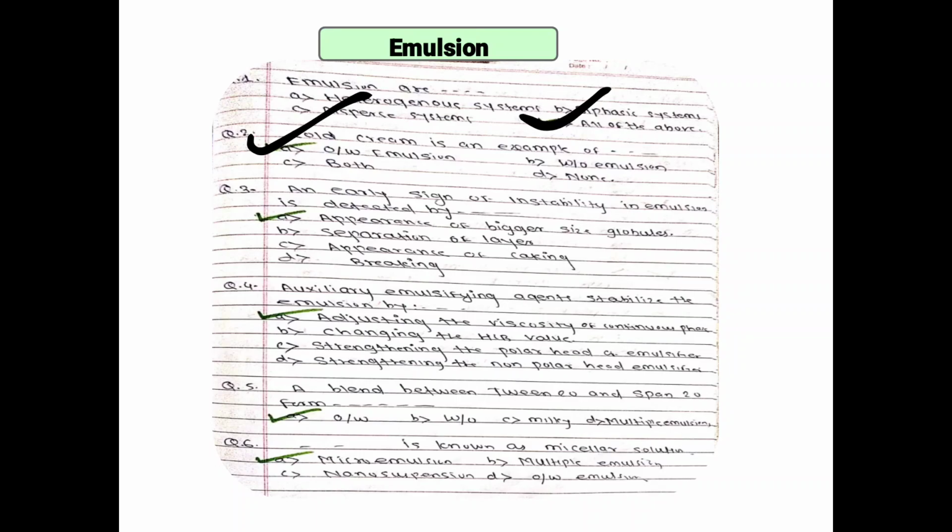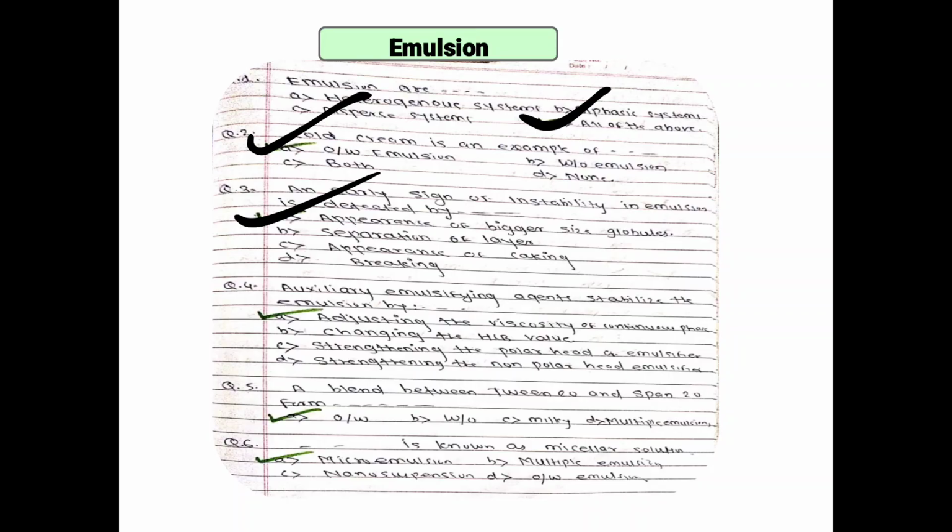Next, early sign of instability in emulsion is detected by. An early sign of instability in emulsion is determined by options: appearance of bigger size globules, separation of layer, appearance of caking, and breaking. So the correct option is appearance of bigger size globules.